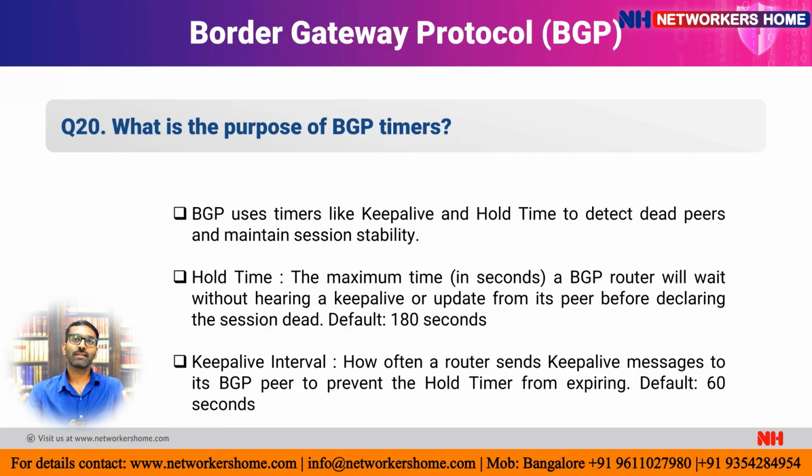So if router 1 is sending the keep alive message towards router 2, and it is getting the reply after 60 seconds, then it seems like the neighbor router which is connected to me is totally alive and it is working. For example, how often does a router send a keep alive message to its BGP peer to prevent the hold timer from expiring? Just to consider whether the peer is dead or not working, we exchange the keep alive messages every 60 seconds.